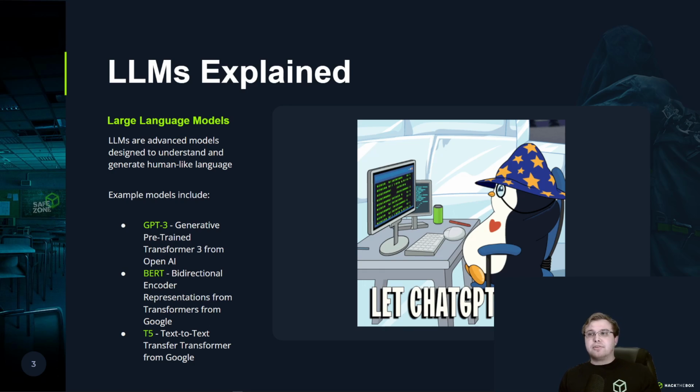A couple of the other models include BERT. This is bidirectional encoder representations from transformers. This is from Google. And then we have another one from Google. This is T5, text-to-text transfer transformer, rather. Read that incorrectly. Anyhow, you can see that Google really is one of the leaders in this space, with OpenAI being really the big player at the current moment.